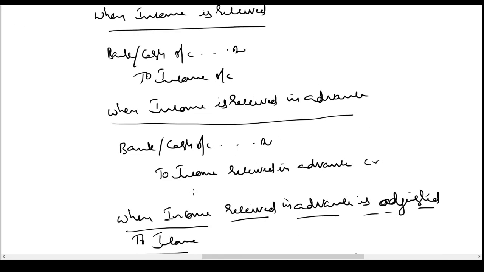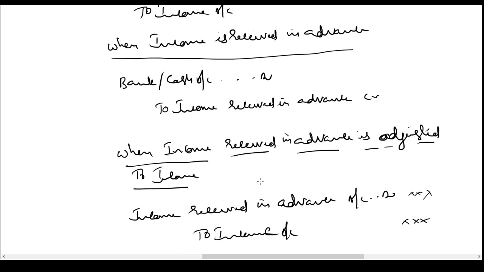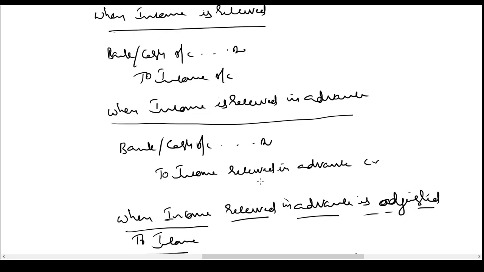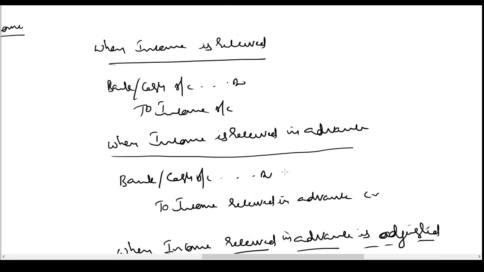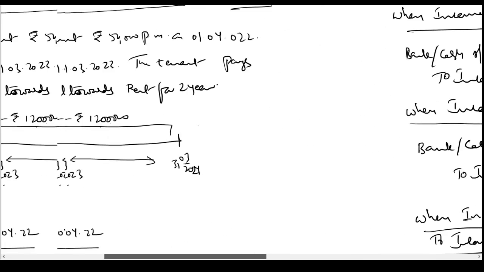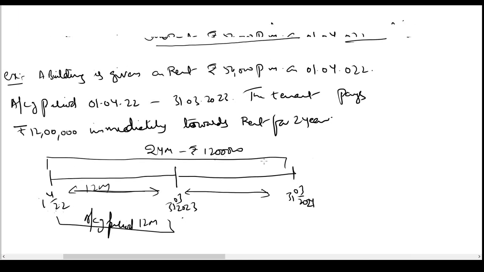I'll repeat the entries once again. When income is received for the accounting period, we pass the entry bank account debit to income. If we receive income pertaining to future accounting periods or future services to be provided, we pass the entry bank account debit to income received in advance. When income received in advance has to be adjusted towards income, we pass the entry income received in advance account debit to income account. So these are the entries we have to learn and practice for income received in advance. Thank you.